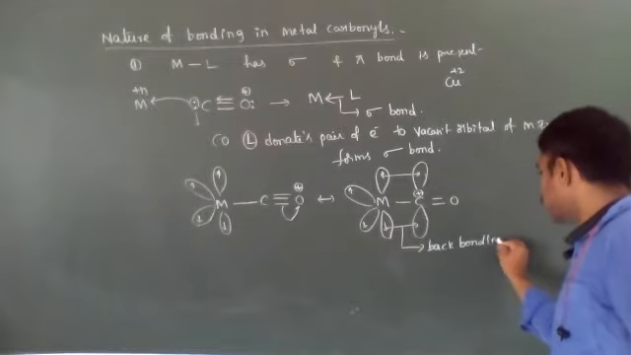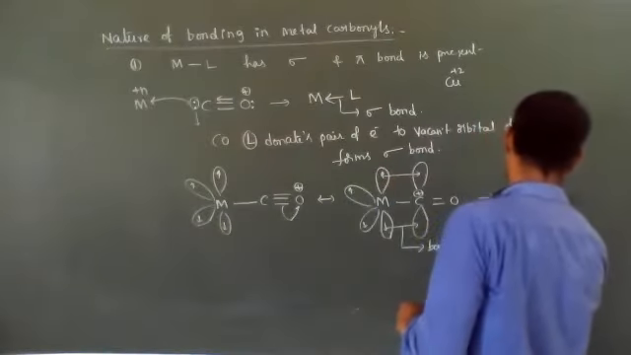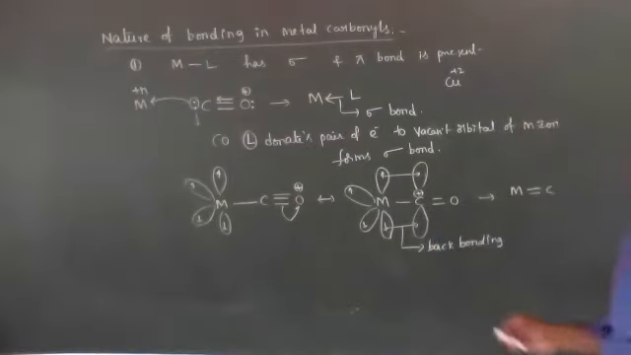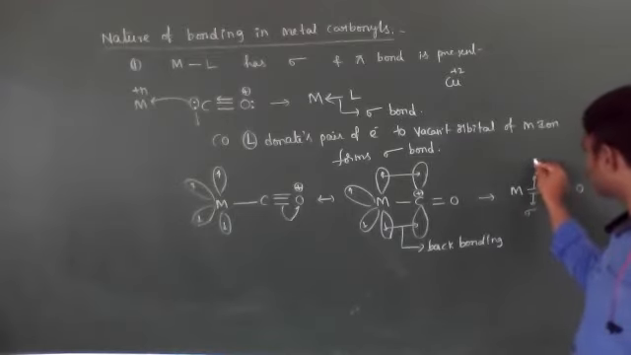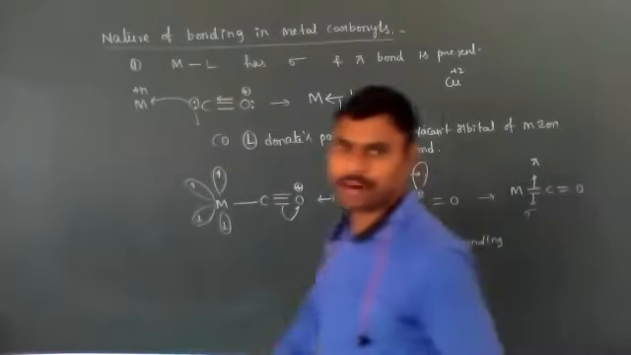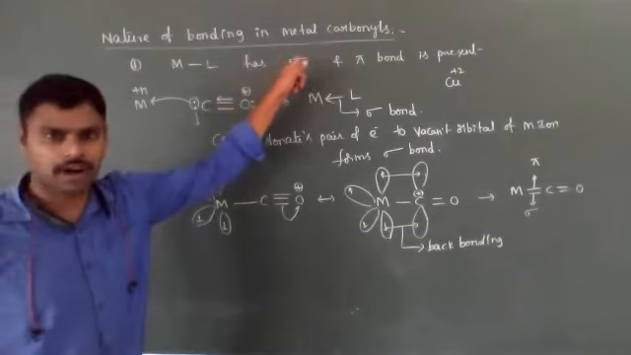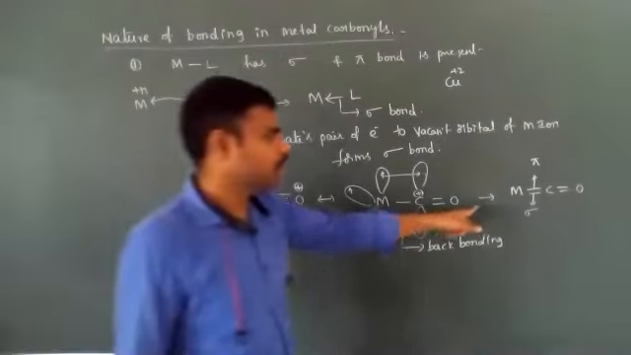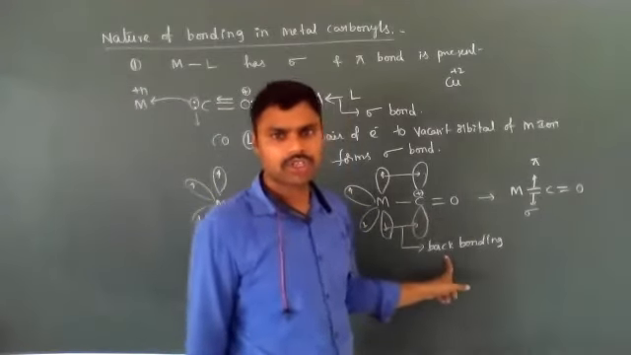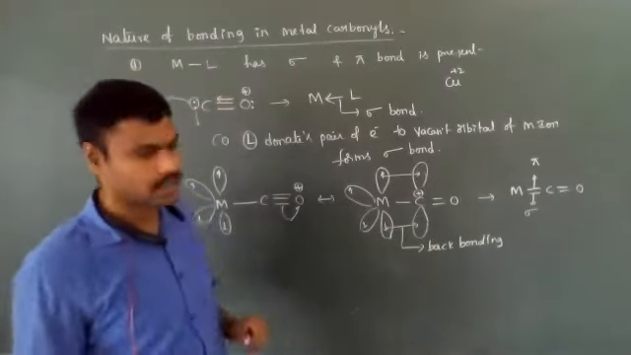So due to the back bonding effect, a double bond forms between metal and carbon. One is a sigma bond, another is a pi bond. So what types of bonds are present between metal and ligands in carbonyl compounds? Sigma and pi bonds. How is the pi bond forming? Due to the back bonding effect, a pi bond forms between metal and ligands.